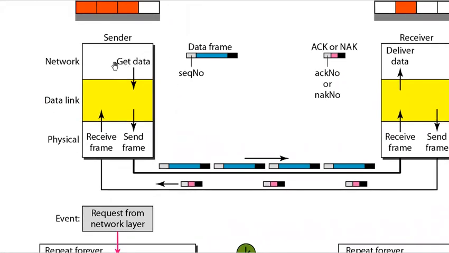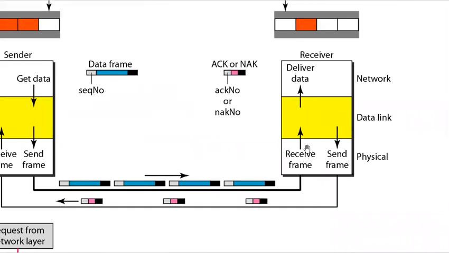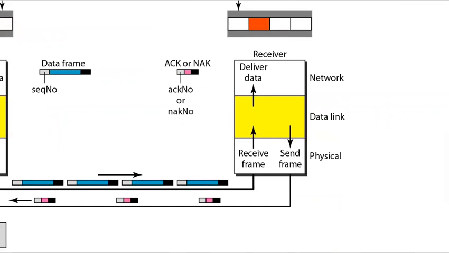The network layer, as usual, will get the data and pass it to the data link layer. The data link layer will frame it, add the sequence number and send the frame. Once the frame is sent, the receiver side will receive it. In this case, the data link layer will have to wait and arrange the frames in order if they are not received in order.